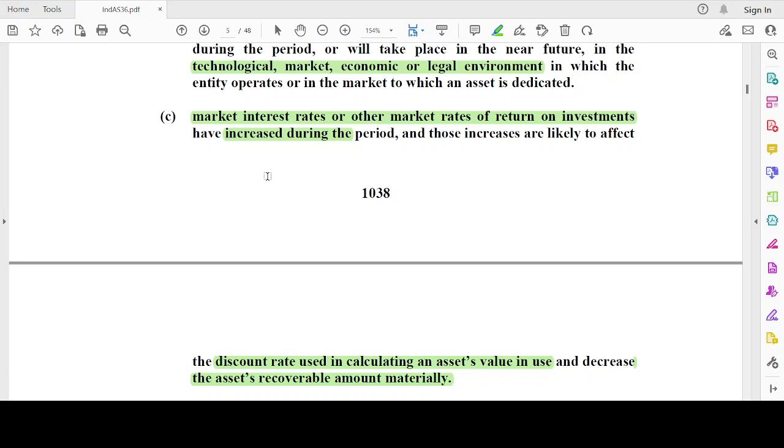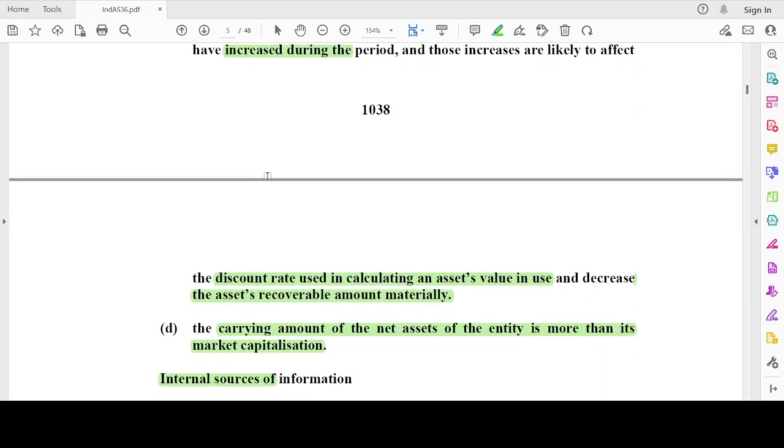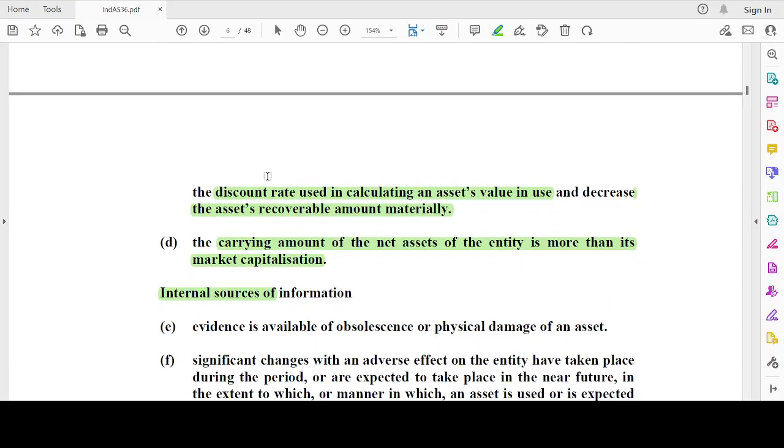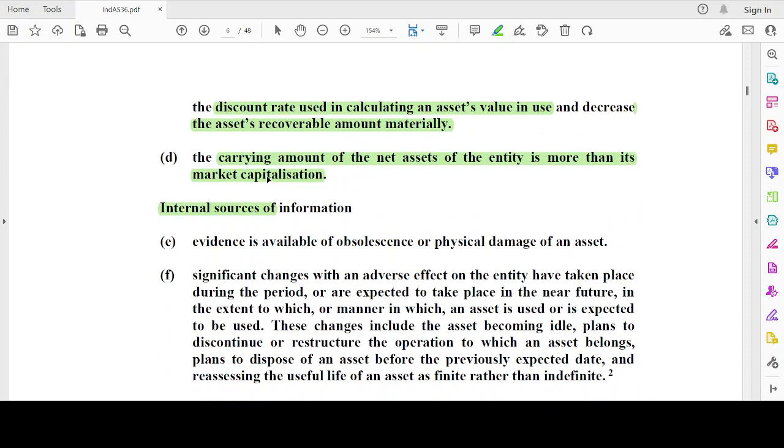Market interest rates or other market rates of return on investment have increased during the period, and those increases are likely to affect the discount rate used in the calculation of an asset's value in use and decrease the asset's recoverable amount materially. The carrying amount of the net assets of the entity is more than its market capitalization.